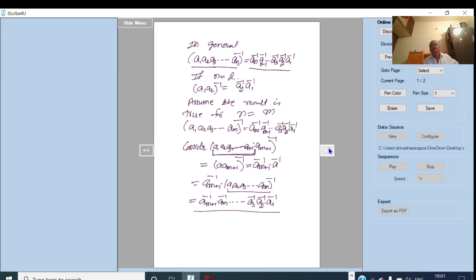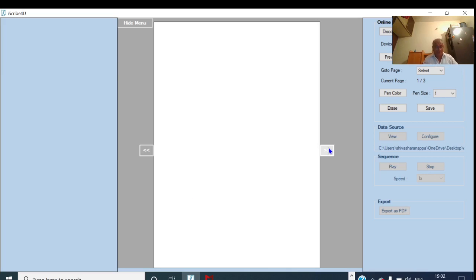Therefore the result is true for n equal to m plus 1 also. Therefore, by mathematical induction, the result is true for all positive integral values of n. Okay, this is the result. Next we go for one more result, that is the second one.